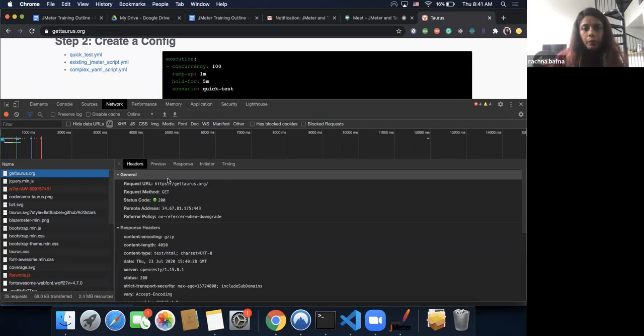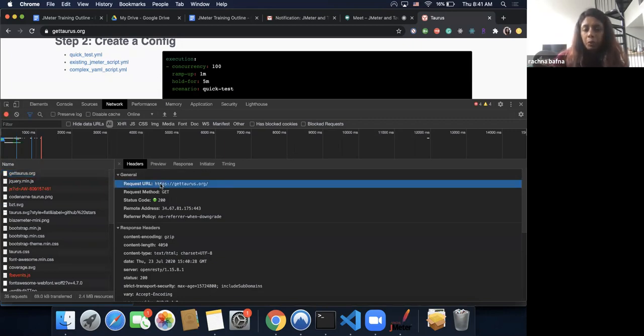One is your protocol. What type of protocol am I using? Am I using HTTP or HTTPS? If you see your request URL, you will see the protocol, then your actual server name or host name, which is getTaurus.org, and then the rest of the path.